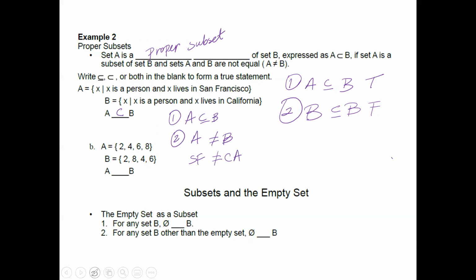All right, B. For B, I have A is 2468. B is 2846. So let's go ahead and go over the two different criteria. Number one, is A a subset of B? It is. And number two, A does not equal B.